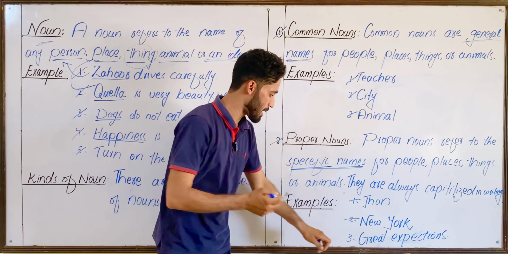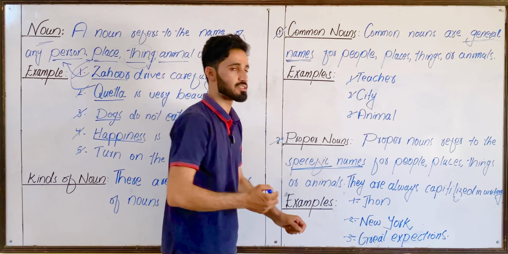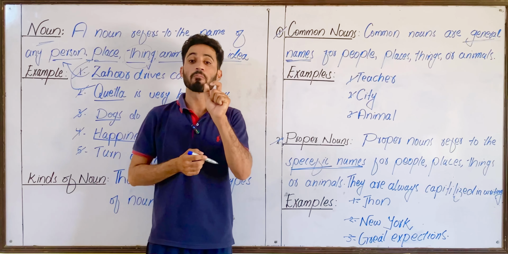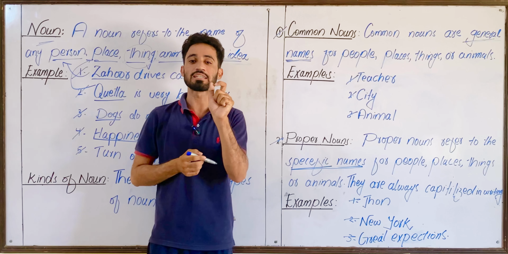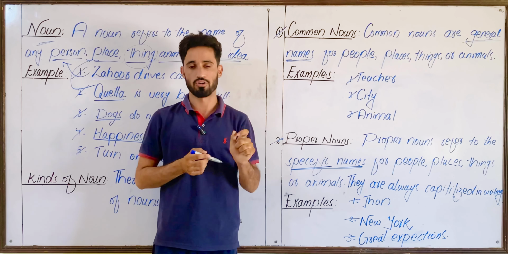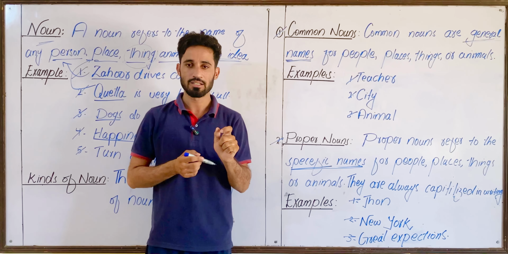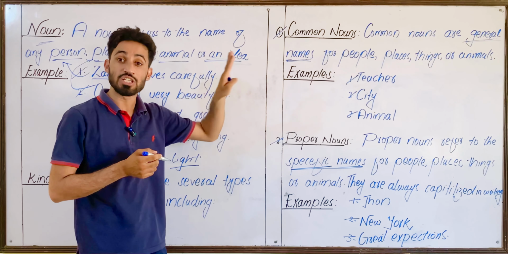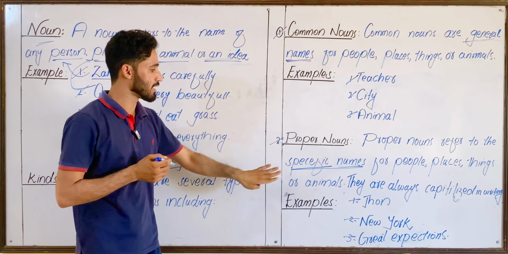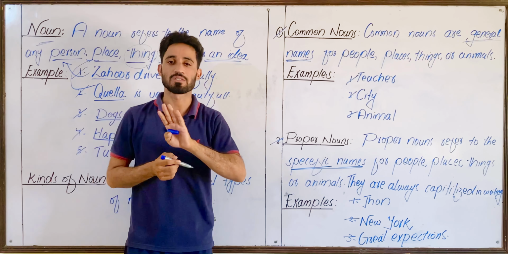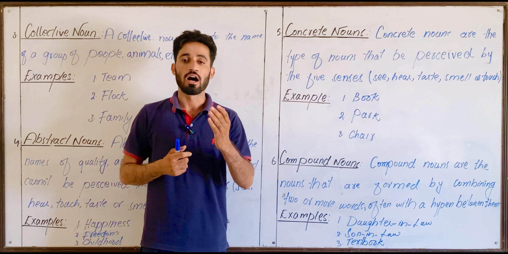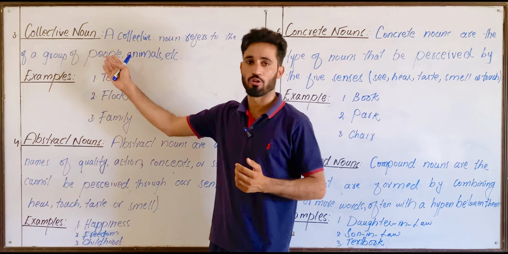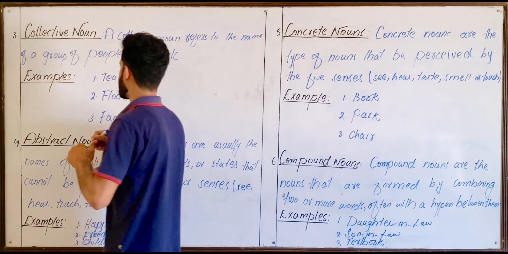Similarly, the last example, Great Expectations. Great Expectations is a proper noun because it is the name of a specific book. Got that? And in short, common nouns are general names. On the other hand, proper nouns are specific names. After proper noun, we have collective noun. Look at the definition.